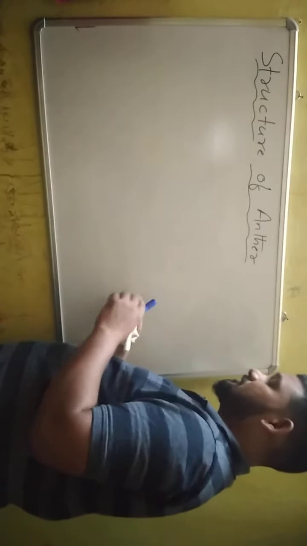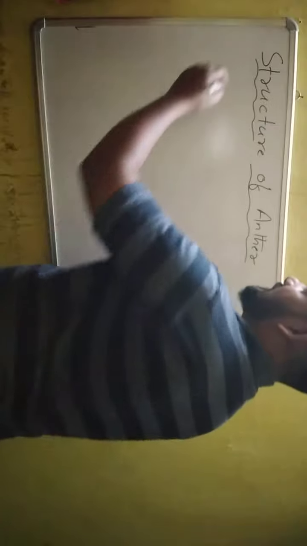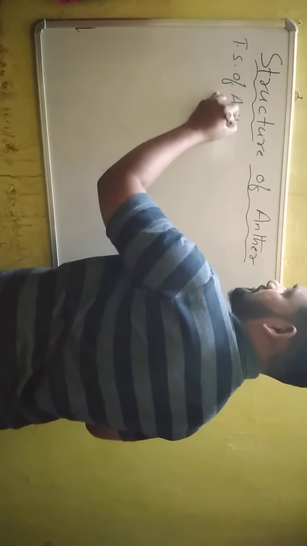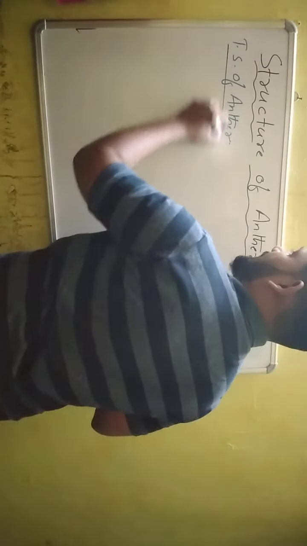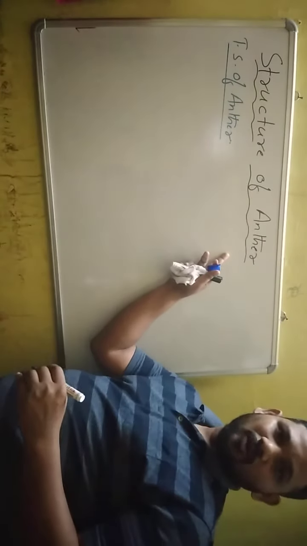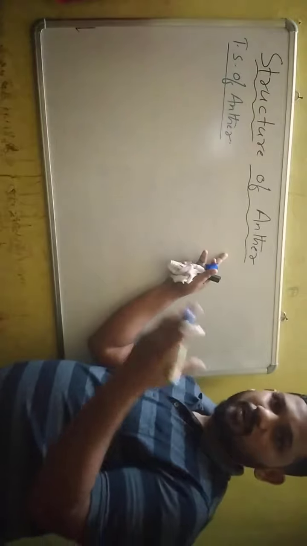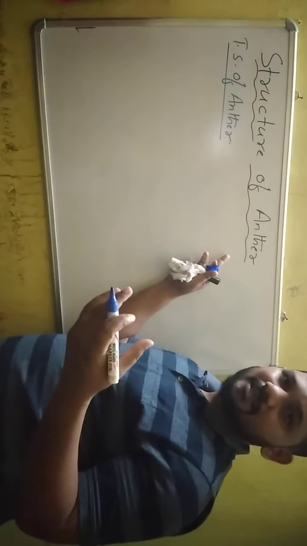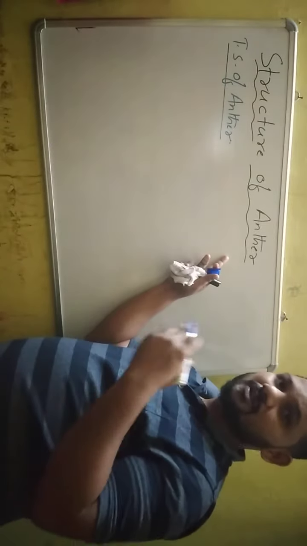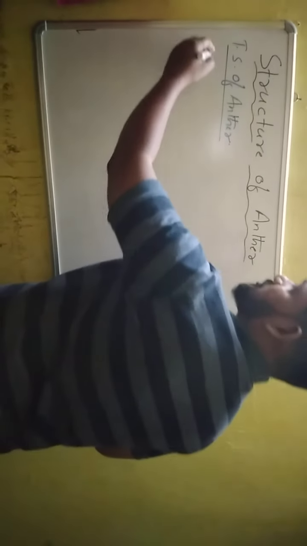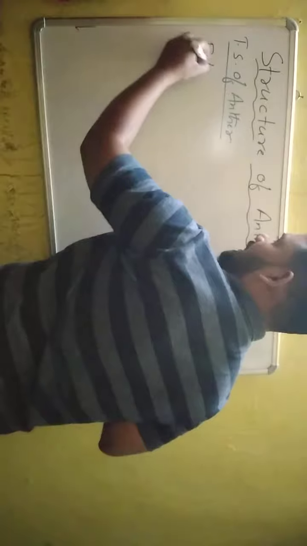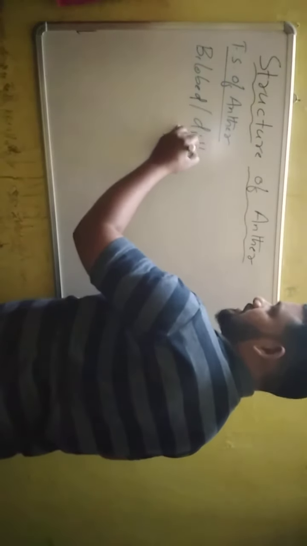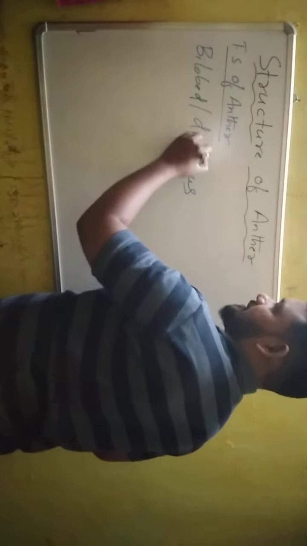If you observe the transverse section of anther, it is an oblong, fertile part of stamen, and each anther has 2 lobes or 2 thecas. That's why in angiosperms the anther is known as bilobed anther, or dithecous anther.